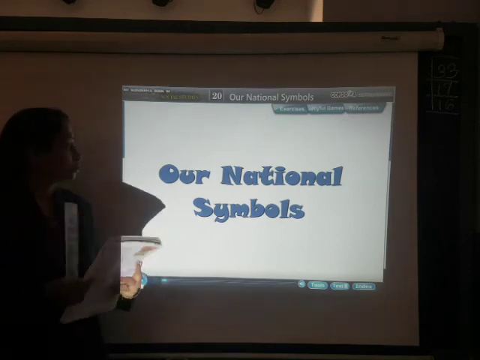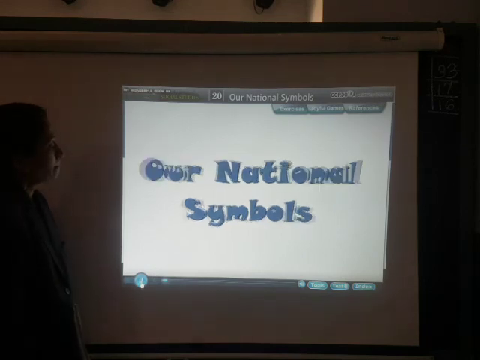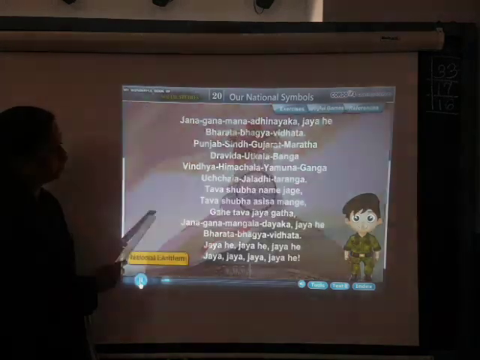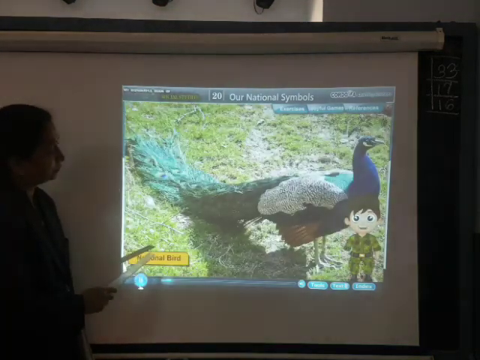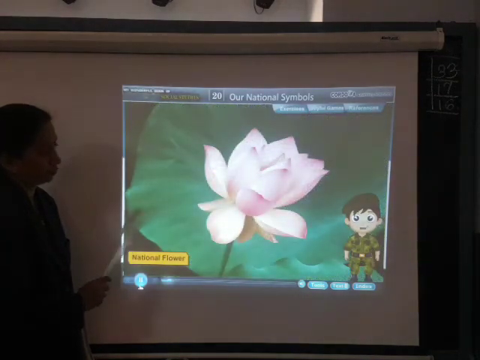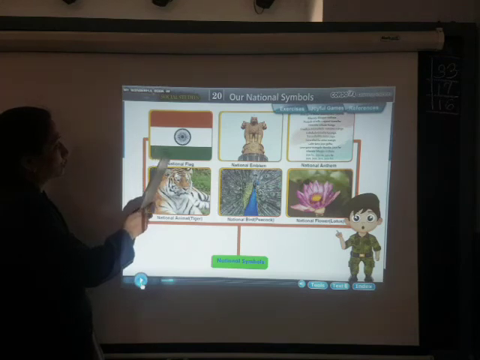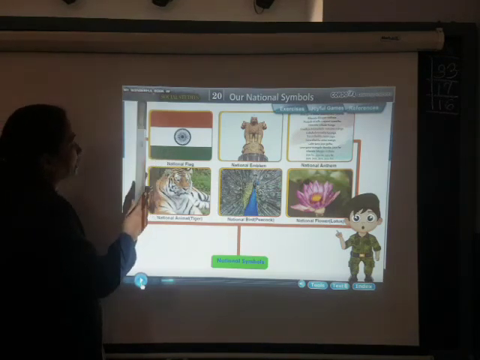Now we are going to see them one by one. Now I will show you our national symbols: the national flag, national anthem, national animal, national bird, and national flower. These are our national symbols. Now this is our national flag. I told you, this is our national flag.